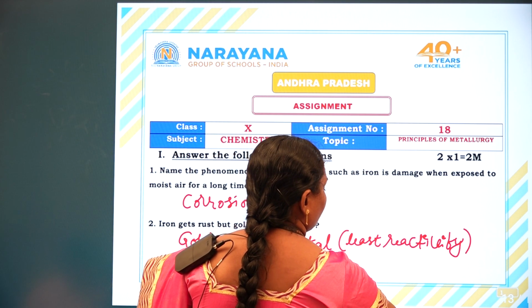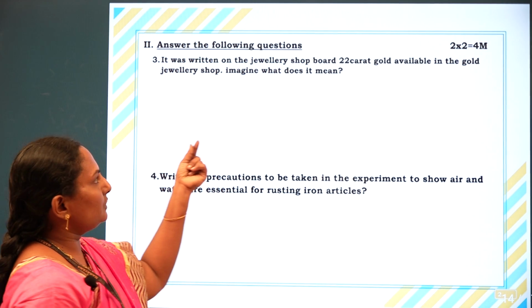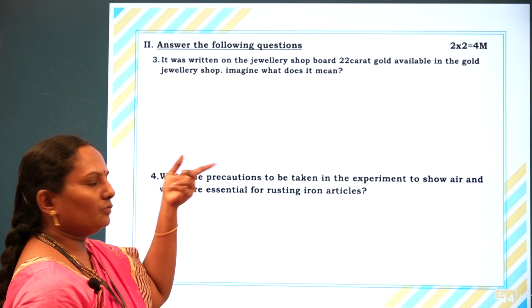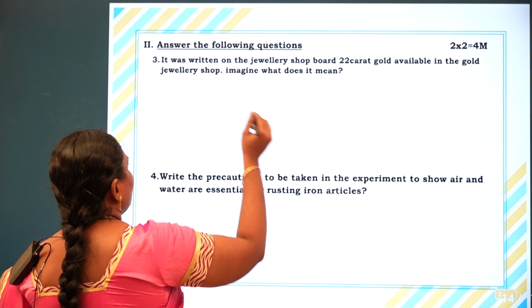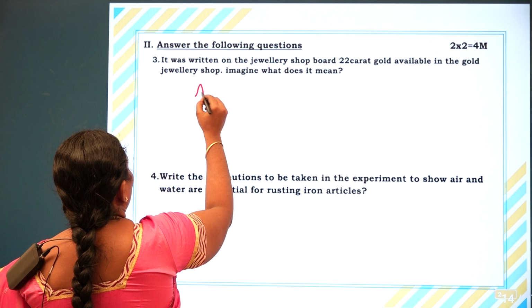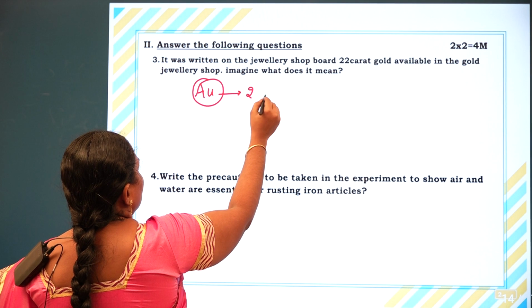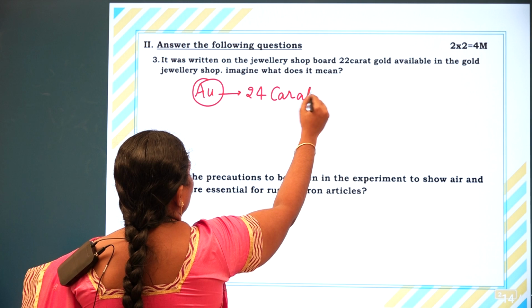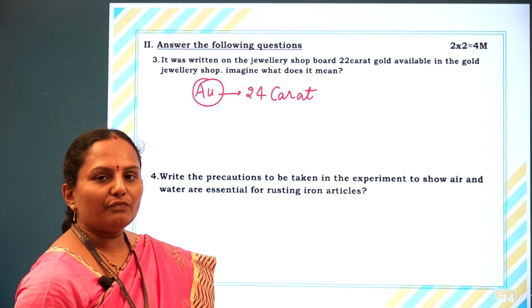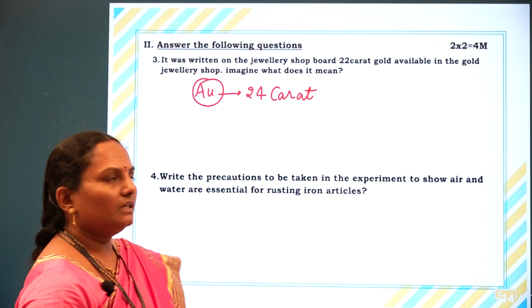Next we'll go for the third question. It was written that a jewelry shop sells 22 carat gold. What can you understand from that? The purity of gold is expressed in units called carats. 24 carat gold is the pure form of gold.